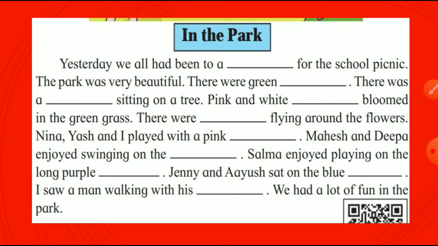Pink and white flowers bloomed in the green grass. There were butterflies flying around the flowers. Nina, Yash and I played with a pink balloon. Mahesh and Deepa enjoyed swinging on the swing. Salma enjoyed playing on the long purple slide. Jenny and Ayush sat on the blue seesaw. I saw a man walking with his dog. We had a lot of fun in the park.